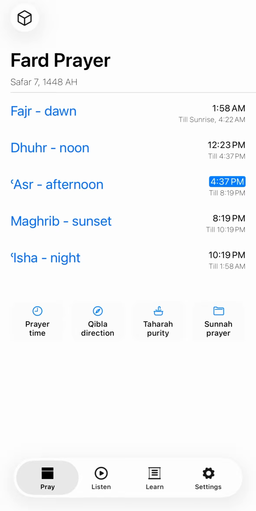For example, Fajr, the dawn prayer, the one at the top, starts at 1:58 a.m. in the morning, and then it lasts till 4:22 a.m., slightly more than 2 hours. It's a good period of time, a good window within which we can pray it.